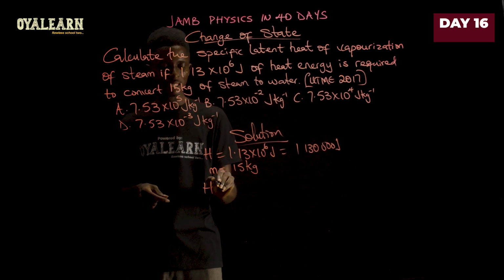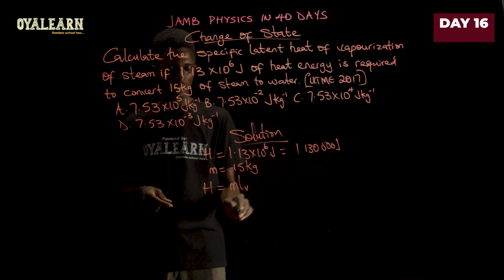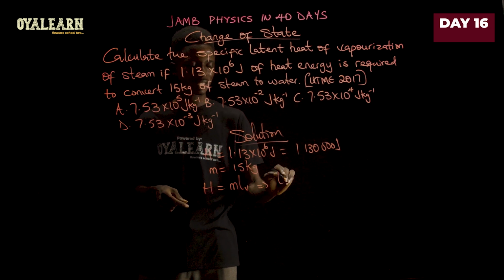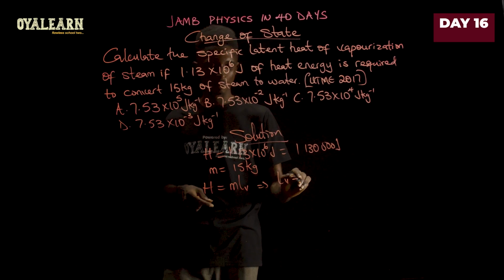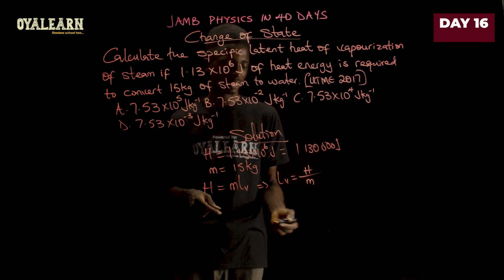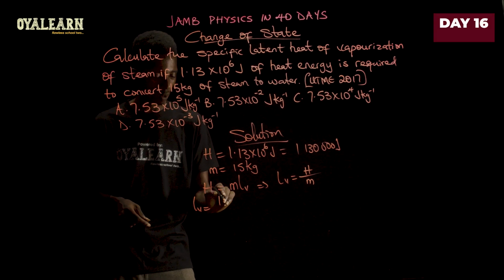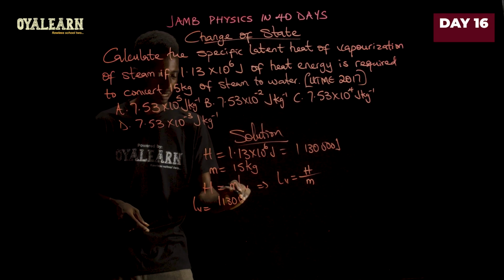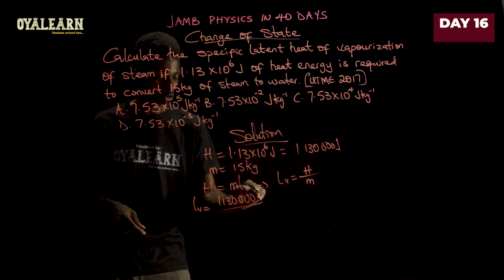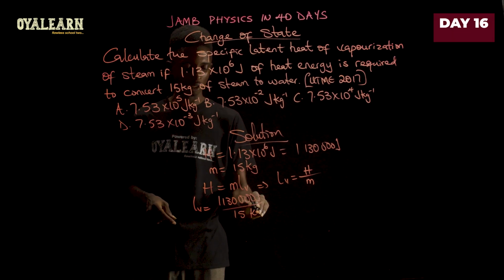Now, the equation says H equals mass multiplied by latent heat of vaporization. What this implies is that latent heat of vaporization is the heat supplied over the mass. So let's see what that will give us. The heat supplied is 1,130,000 joules divided by the mass, which is 15 kilograms.